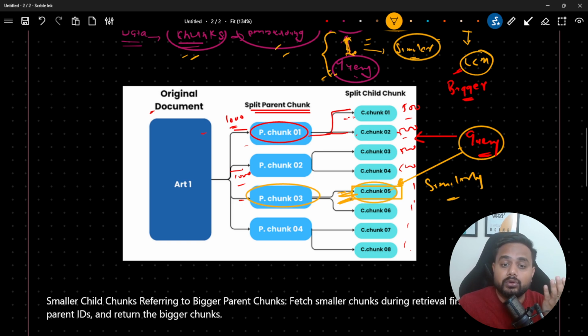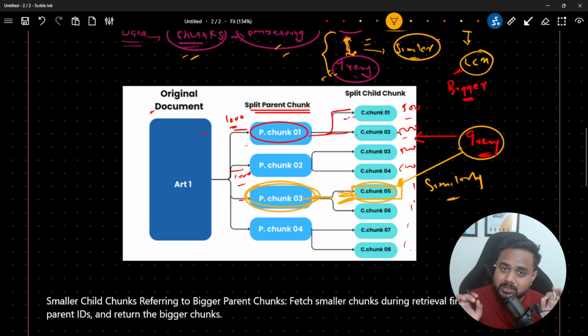Instead, we are going to pass the huge chunk, so that my LLM gets a larger context and can understand the information in an easier way. I hope you are getting my point.